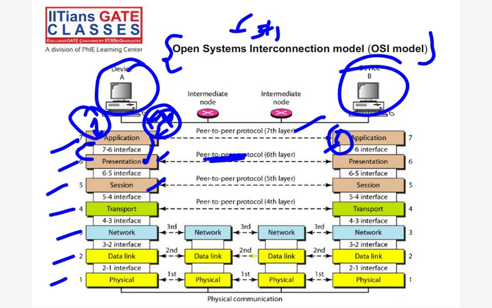And coming to the transport layer, what is the meaning of peer-to-peer protocol? It's like whatever I am doing, you have to do the same thing. I am encrypting, so you have to decrypt. If I am applying the FTP protocol at the layer, you have to apply the same FTP protocol to download the file.